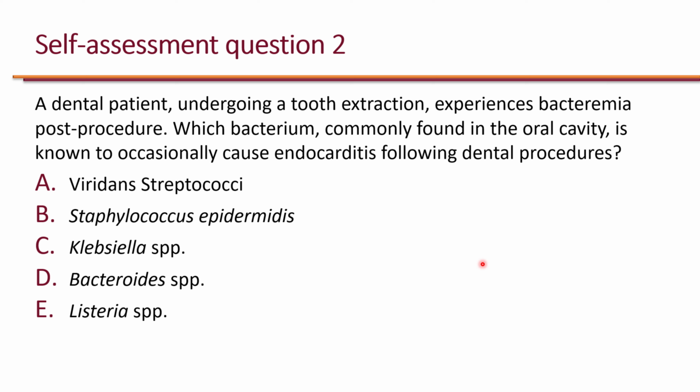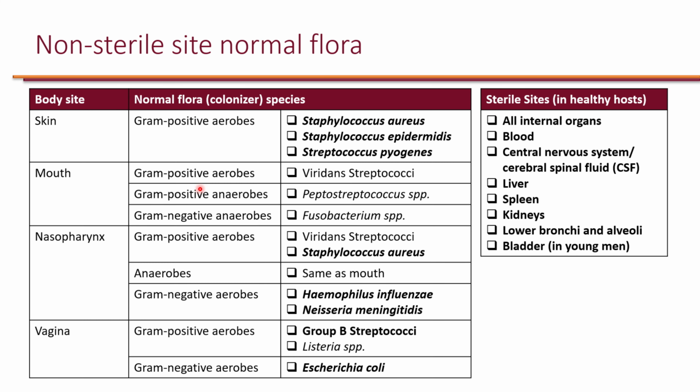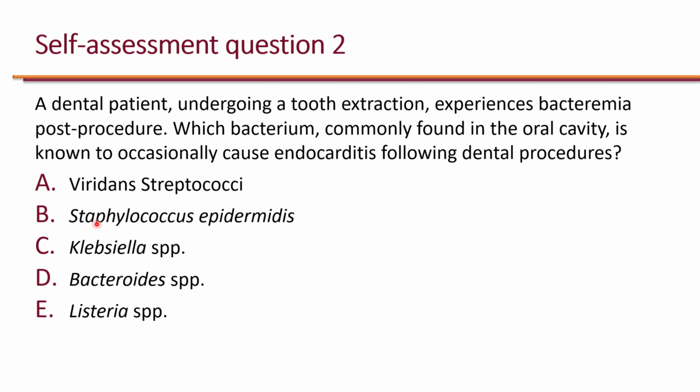The correct answer is A. Viridans streptococci. So bacteria that belong to the oral cavity, so the normal flora inside the mouth, include Viridans streptococci, Peptostreptococcus, and Fusobacterium. So, Staphylococcus epidermidis is found on the skin but not in the mouth.